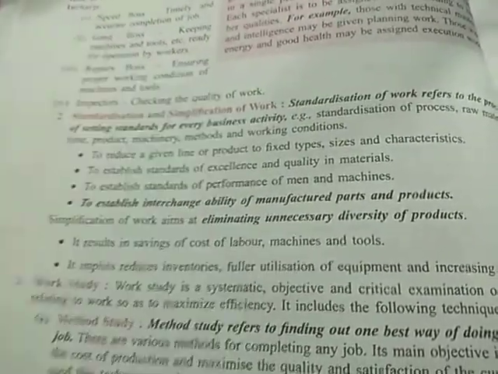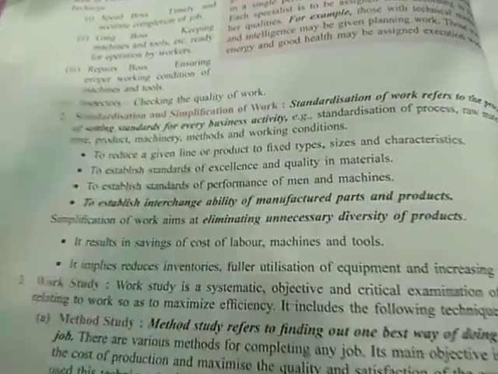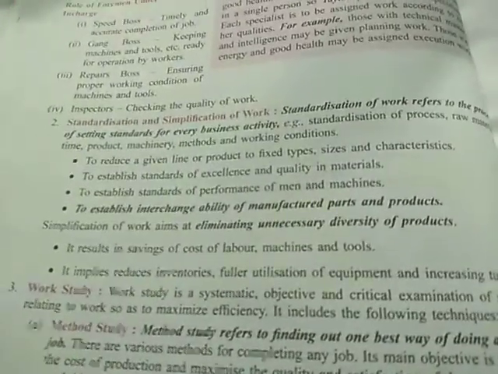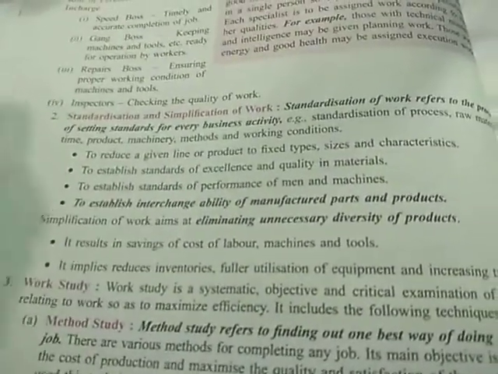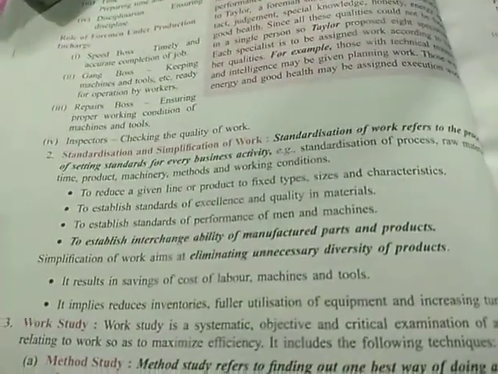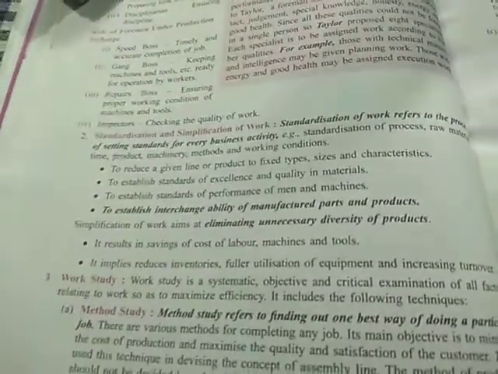For example, for producing 100 units of goods, this is the time required, or this is the standard time to be taken. There must not be more deviation than the standard time. A small deviation that is reasonable can be accepted, but if there is more deviation, correct and reasonable rectification steps must be taken. This is called standardization and simplification of work.